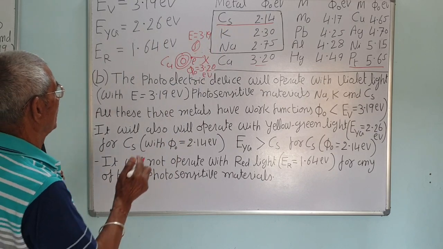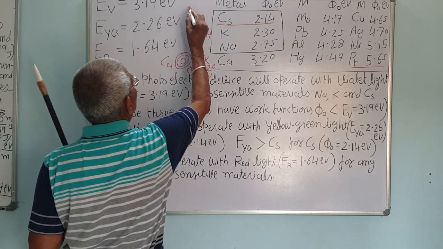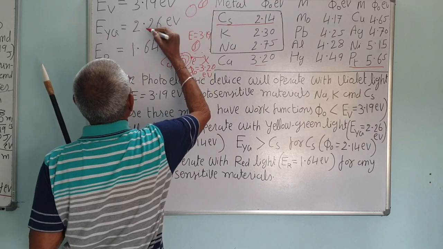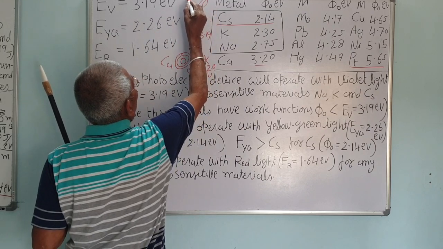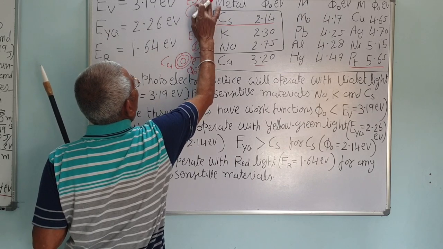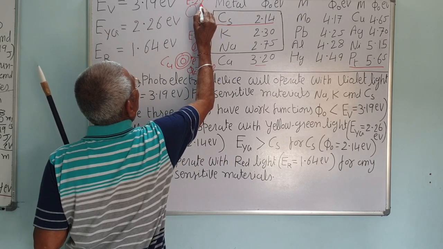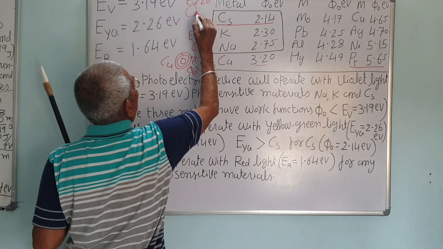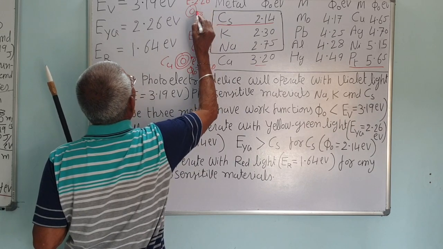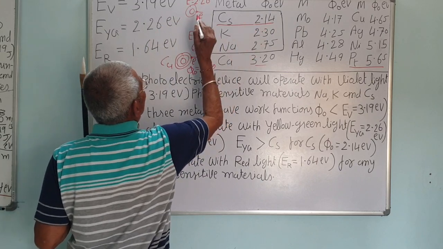Because to remove the electron from cesium, the energy of the photon is 2.26 electron volt, while an electron needs only 2.14.